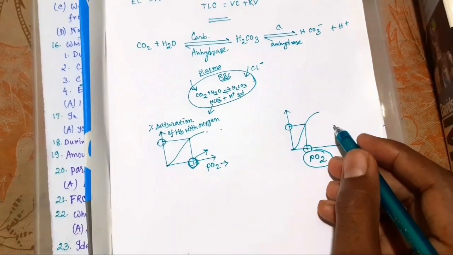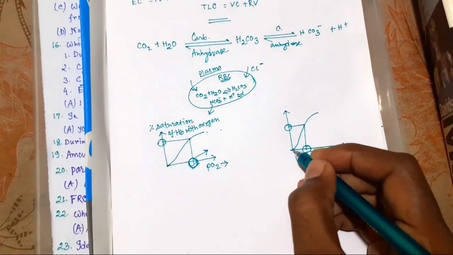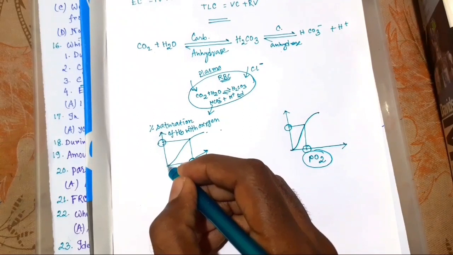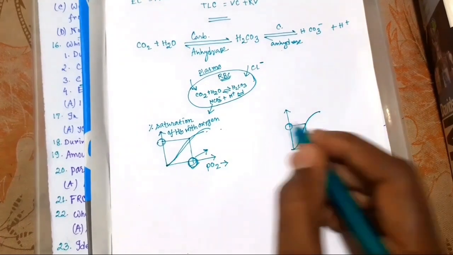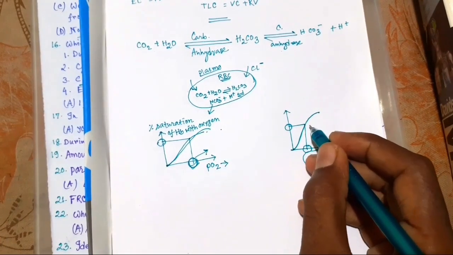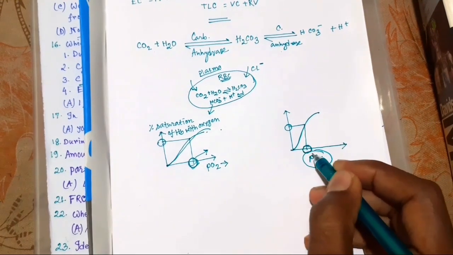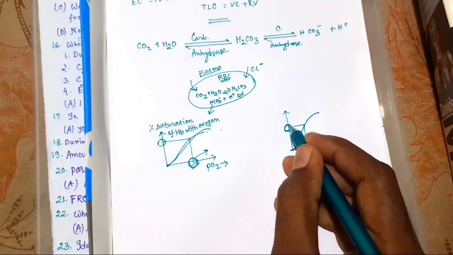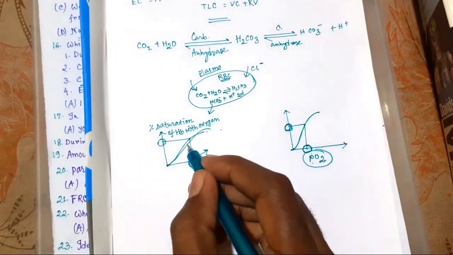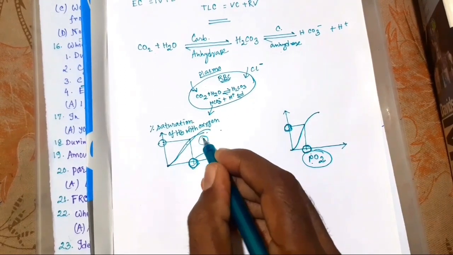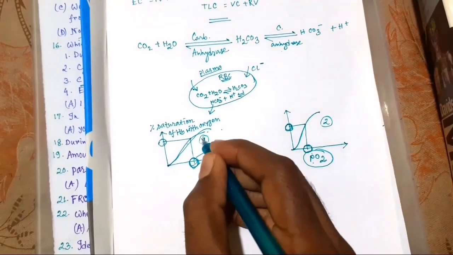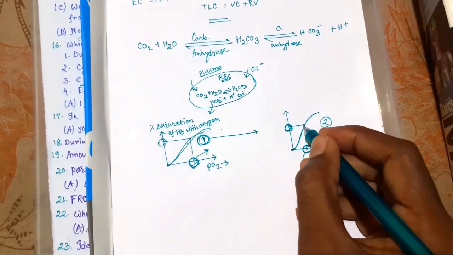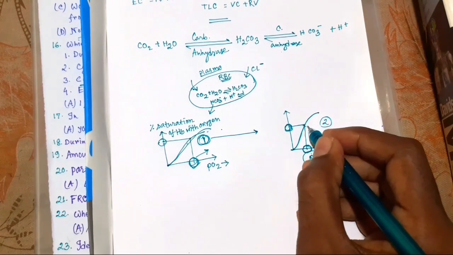Okay, so this curve is more steep. Okay, because why? Because of low PO2 for the same percentage saturation of hemoglobin. Okay, so here the curve, this is number 1, this is number 2. Here the curve has shifted towards left and made more steep.